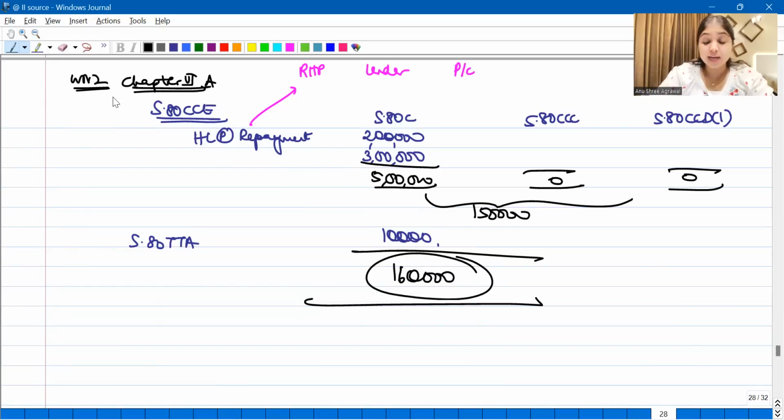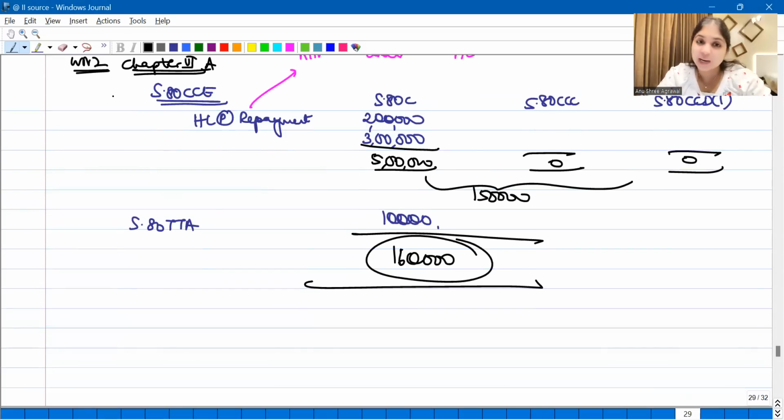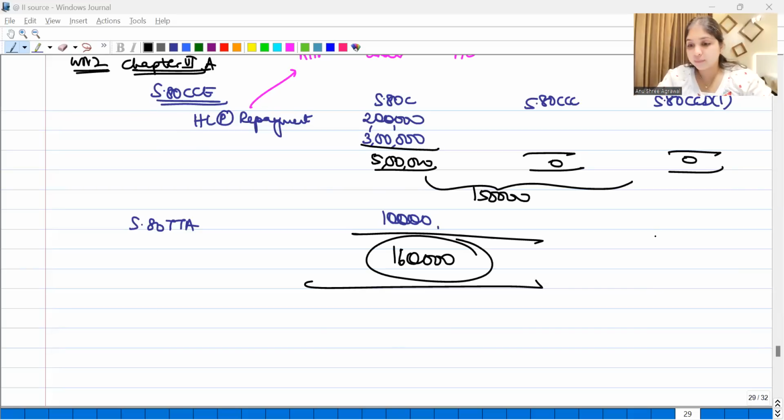Alright guys, this was a nice, big, huge bumper question on clubbing. Are you noticing how many adjustments got covered for you? A revocable transfer, irrevocable transfer, transfer of income without transfer of asset. All of these adjustments got done for you through this particular concept, through this particular question. A very interesting question this is. If you're clear with this question, most of it you will be able to handle.